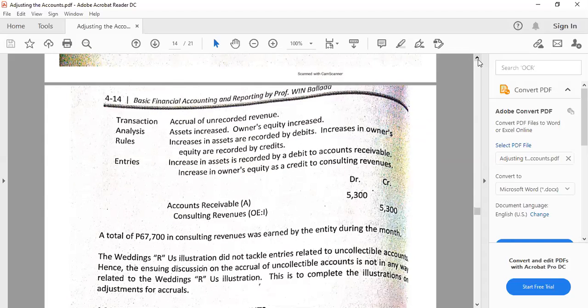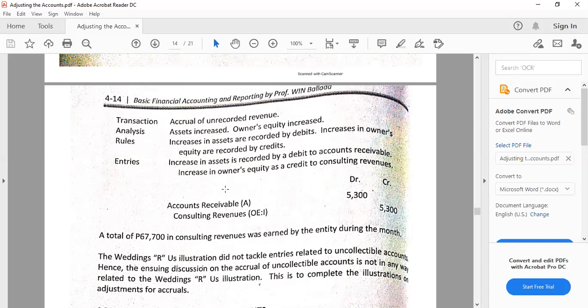Note though that this will debit accounts receivable because the consulting services are actually the main source of income for the organization. So remember, if these are the main sources of income or the main lines of products and services, we have to make use of accounts receivable for oral or verbal promises to pay.